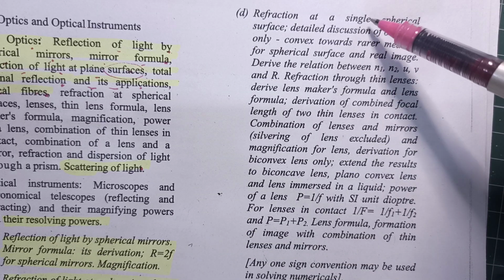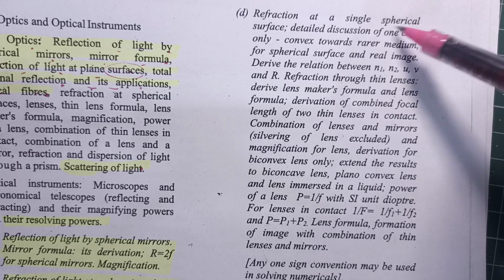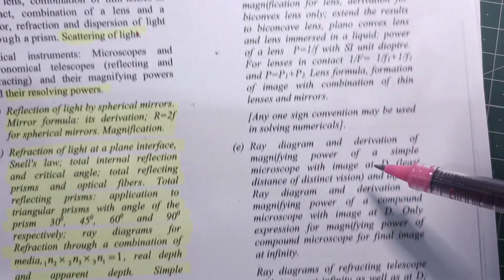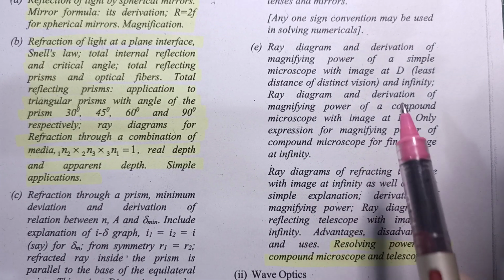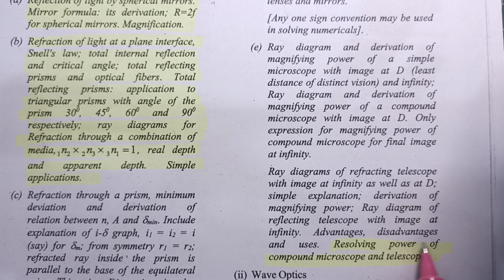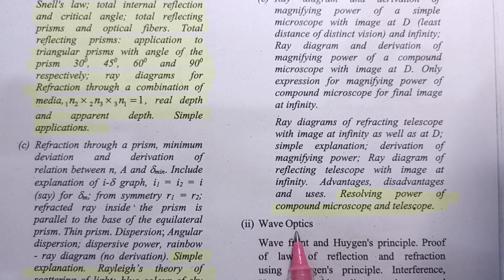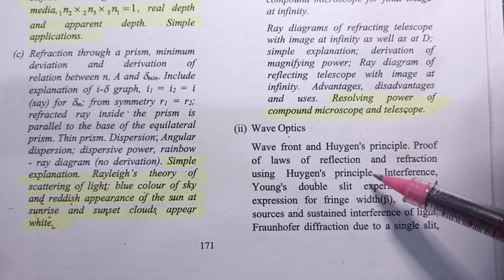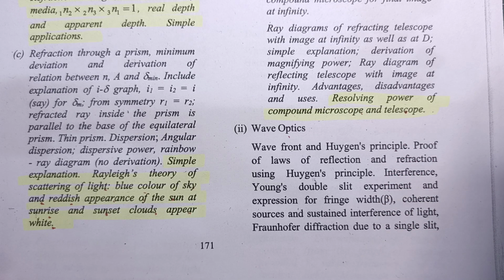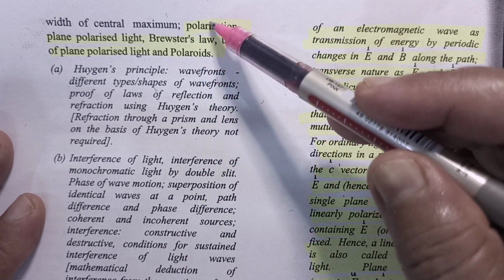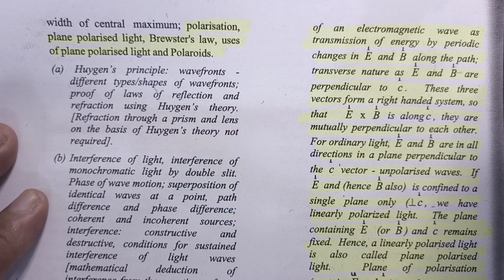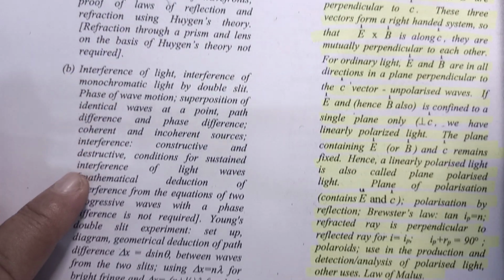Now your syllabus in ray optics starts from refraction at single spherical surface. There is no change, everything is as it is. Only in optical instruments, resolving power of compound microscope and telescope is not in the syllabus. After that, in wave optics, Huygens principle is as it is in your syllabus. Then polarization is not in your syllabus in wave optics. Rest everything is as it is. So in detail you can see there is no change.